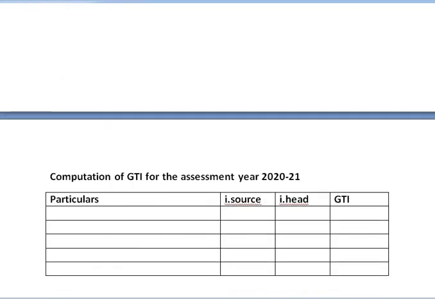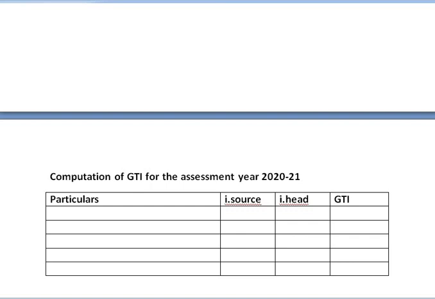Let us start solving the sum. In this sum, we are provided information relating to all the heads of income, that is income from salary, house property, profits and gains from business and profession, capital gain and income from other sources.